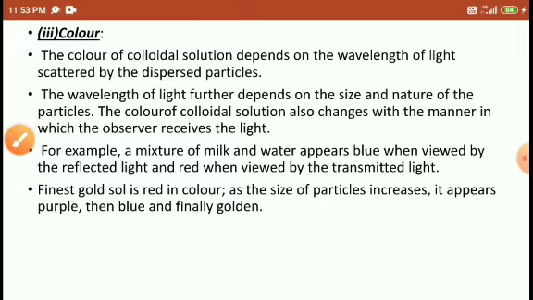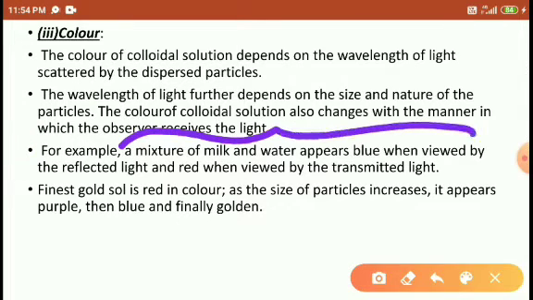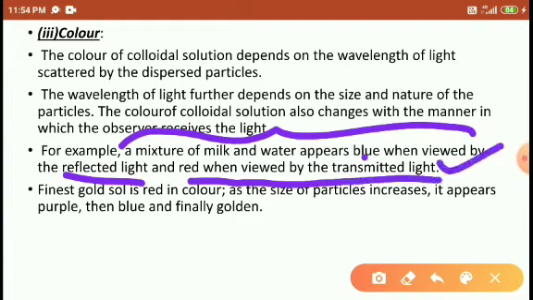So these two are the most important points. Colloidal particles are visible with the help of light and the size of the particles. So that's why the colloidal particles appear colored. The color of the colloidal solution also changes with the manner in which the observer receives light. For example, a mixture of milk and water appears blue when viewed by reflected light and red when viewed by transmitted light. So this is the important point, students.